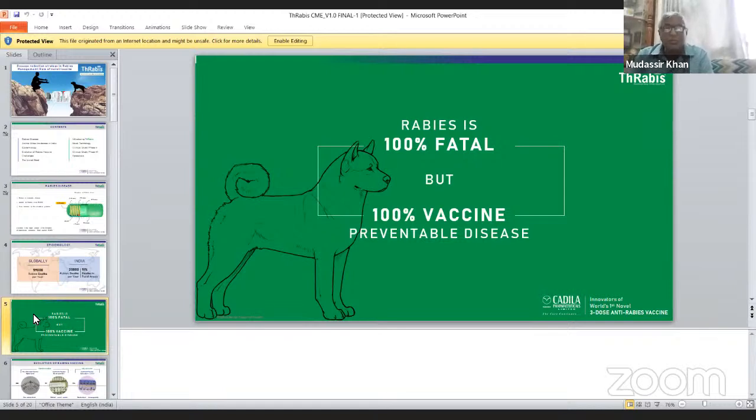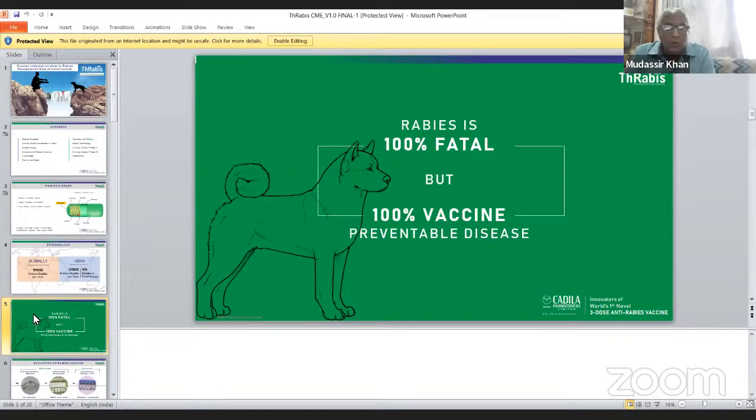The program of sterilization was started here, but it failed because it existed only on paper. If it had been properly followed, sterilization would have been a very good thing. But with false reporting on paper only, there is no actual sterilization. If it is successful, then this problem, which is very common, would be addressed. Now we come to rabies.